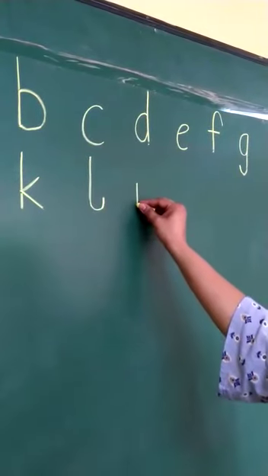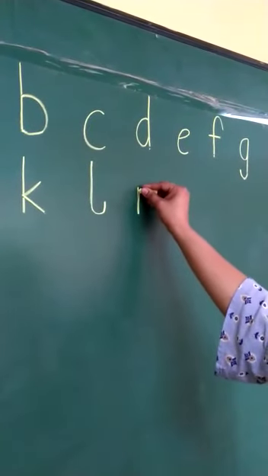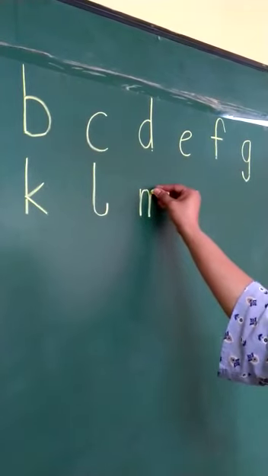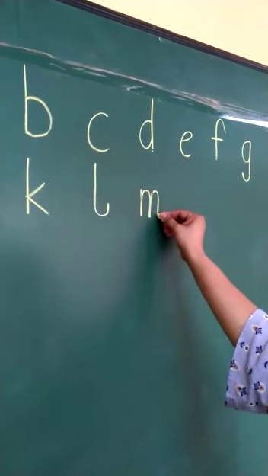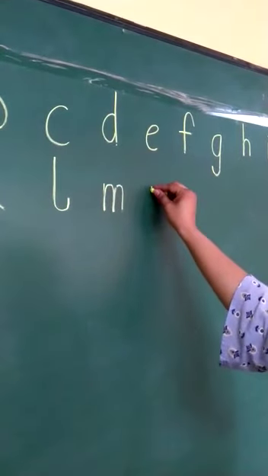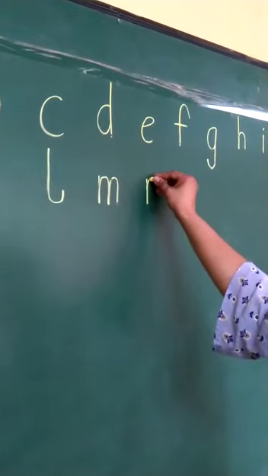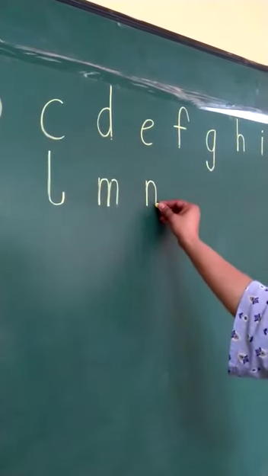Standing line down, go up, jump once, come down, go up again, jump twice, come down and stop. M. Standing line down, go up a little, curve, come down and stop. N.